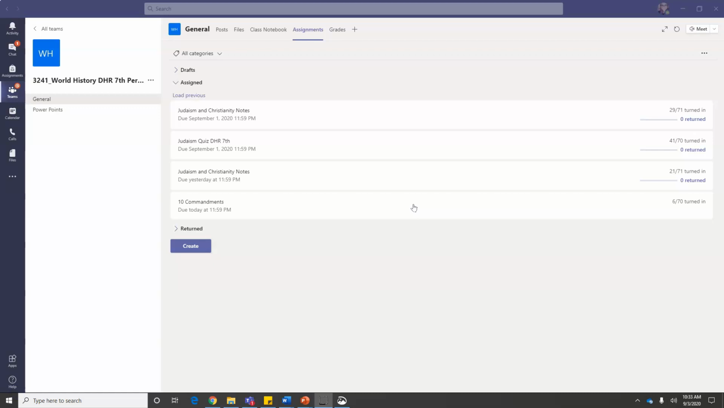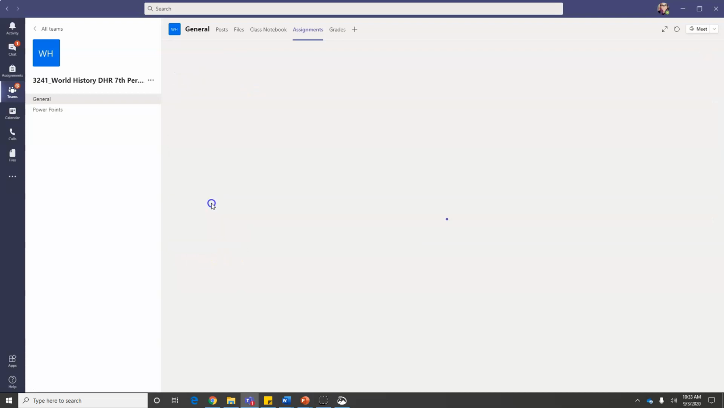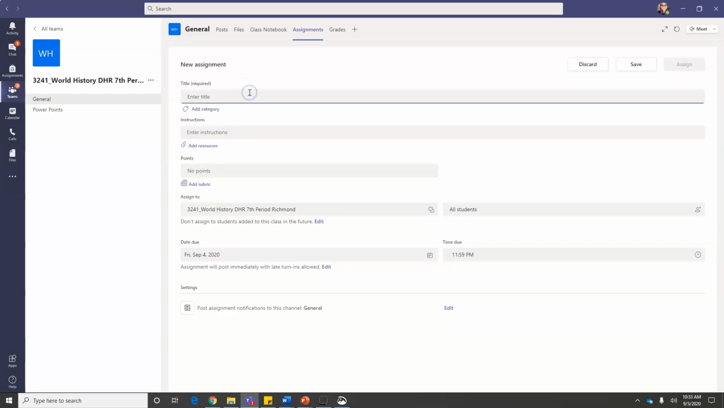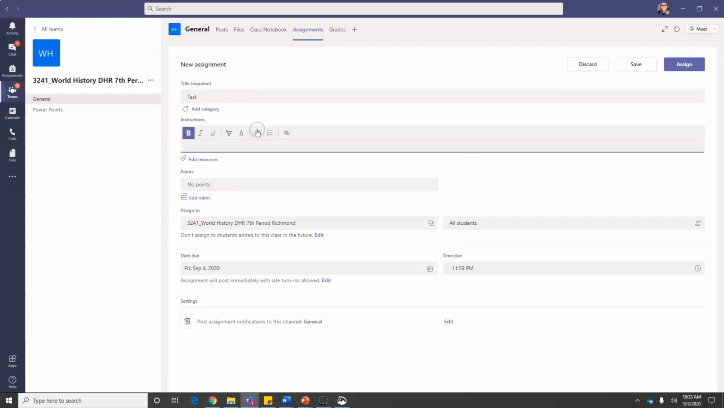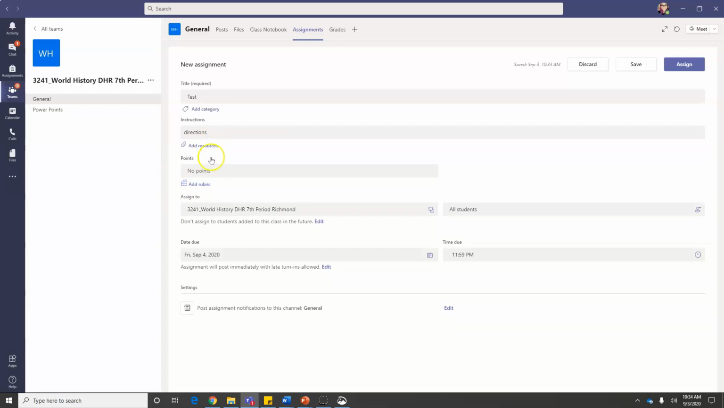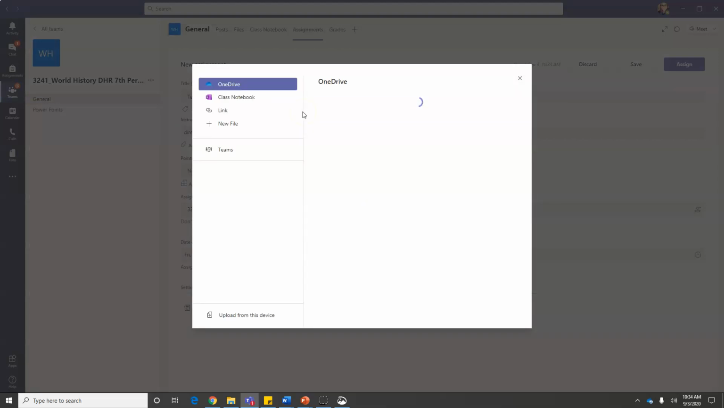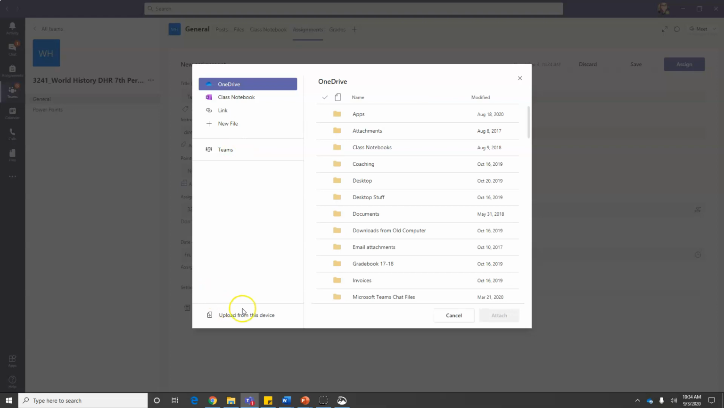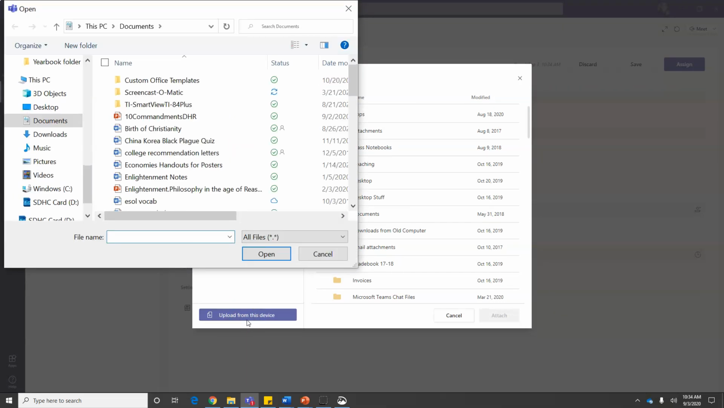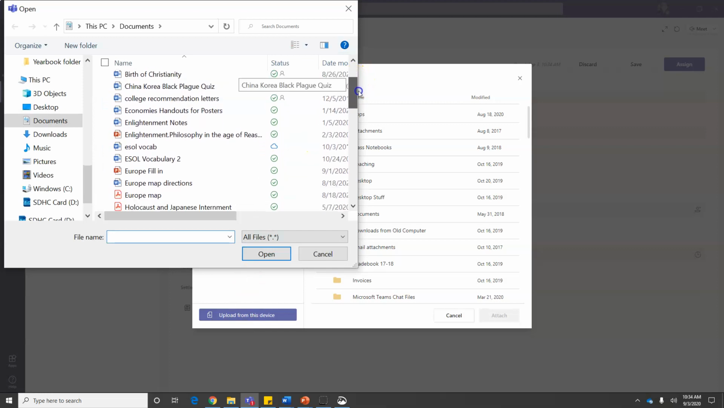Now that we've created the assignment in PowerPoint and we've saved our copy of it, we need to go into Teams and go to the assignment section and create a new assignment. You will then type in your assignment and your instructions like you normally would, and then you're going to add your resources. The default setting to add resources on Teams is that students do not have the right to edit those assignments. So you have to make some changes to that.